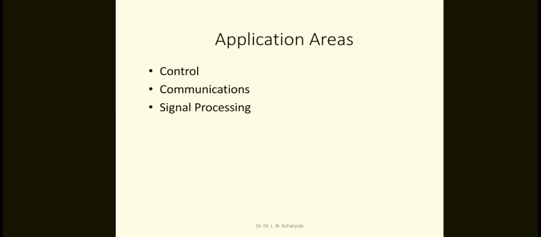Then signal processing, DSP, digital signal processing, because signals may be classified later as analog and digital. What is an analog signal? An analog signal is, for example, a general speech or voice signal. But a digital signal is a little different: it is discrete, always considered as zeros and ones. These three are the application parts of signals and systems.